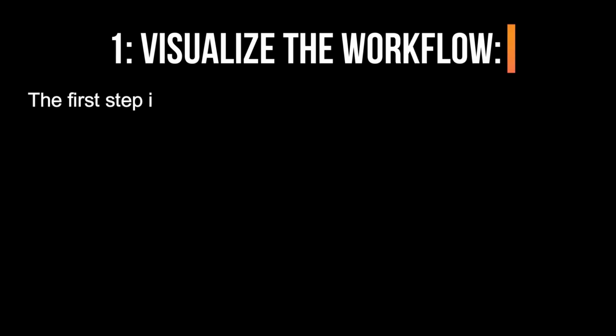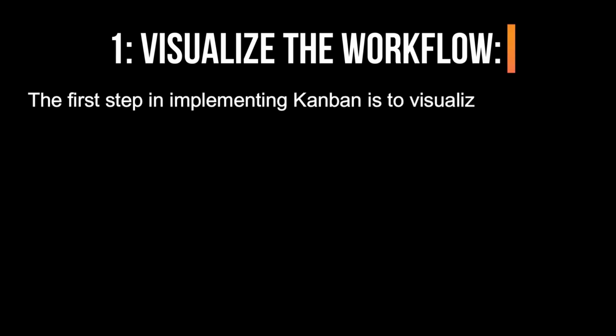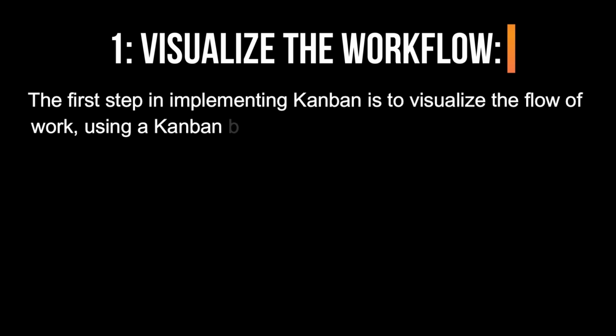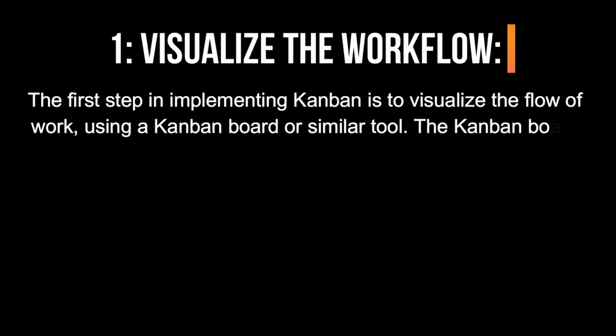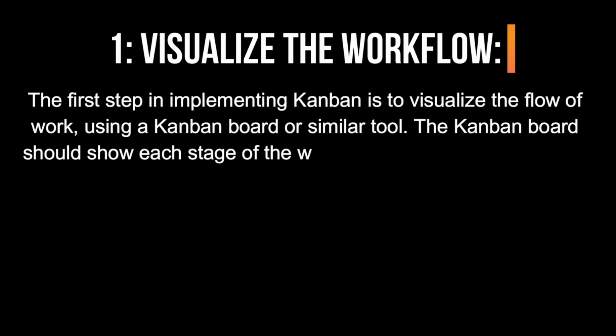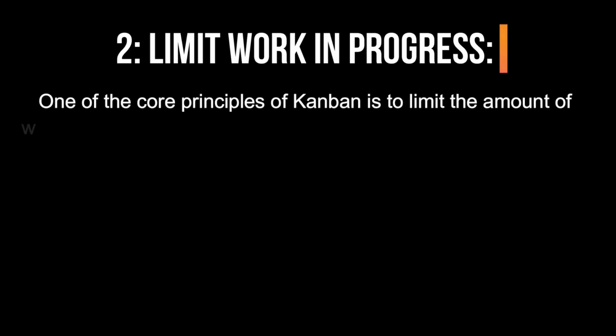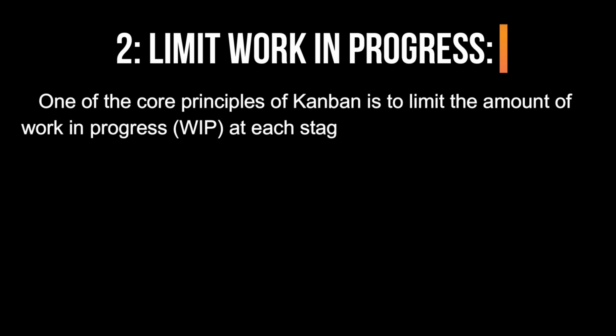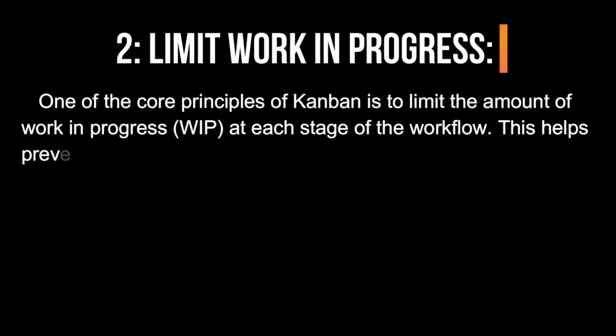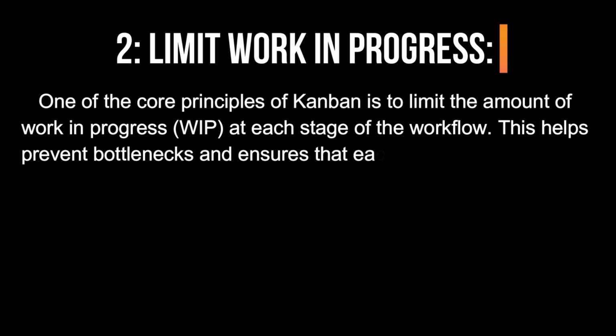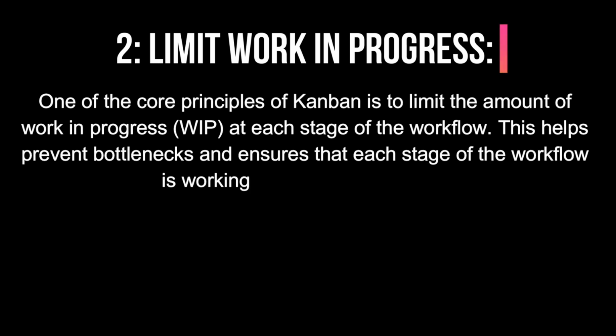1. Visualize the workflow. The first step in implementing Kanban is to visualize the flow of work using a Kanban board or similar tool. The Kanban board should show each stage of the workflow, as well as the status of each item in the system. 2. Limit work in progress. One of the core principles of Kanban is to limit the amount of work in progress, WIP, at each stage of the workflow. This helps prevent bottlenecks and ensures that each stage of the workflow is working at an optimal capacity.